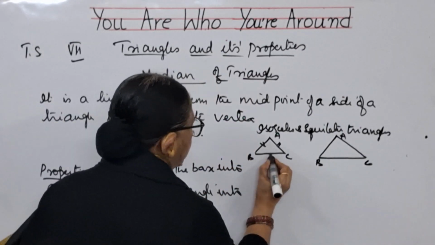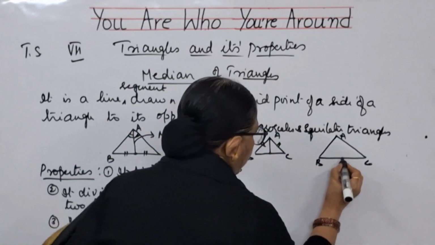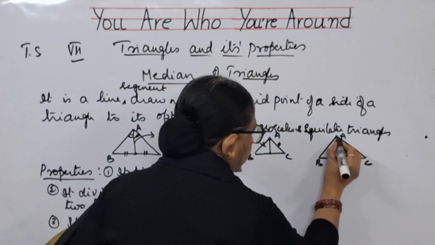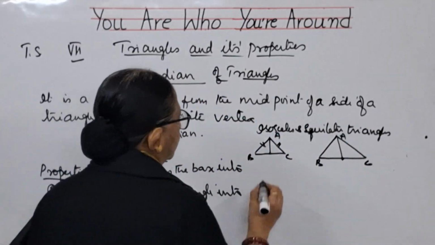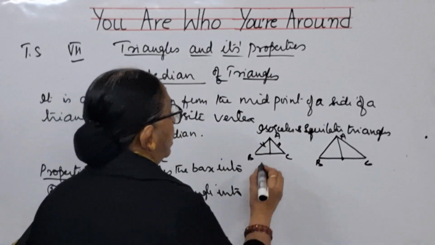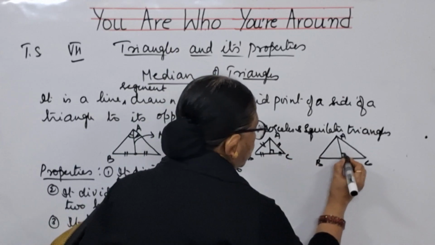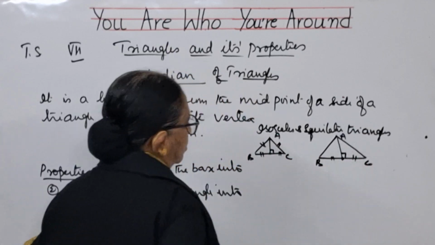For this, when you see the midpoint and join the midpoint and the opposite vertex, in both the cases, it is median as well as altitude. So this is not only altitude but also the median. You can make it like this.